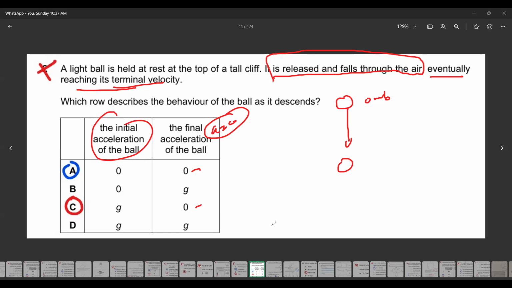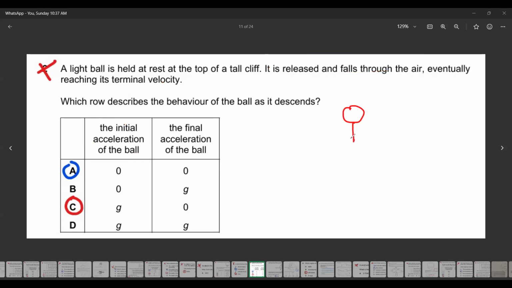What is the meaning of the term terminal velocity? Terminal velocity: when the object moves at a constant speed, we call that the terminal velocity. The weight of an object is equal to air resistance, and there is no resultant force acting on the object. We call that a terminal velocity. Is it clear?